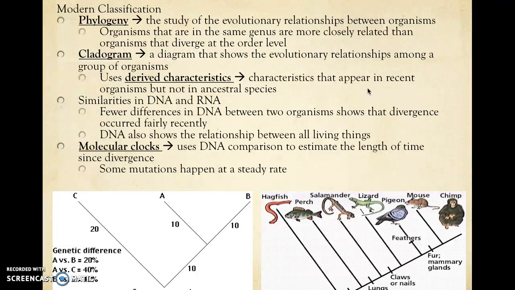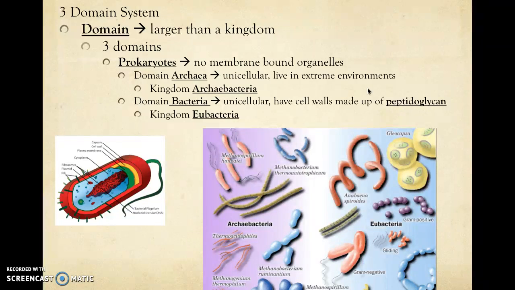We can also use what's called a molecular clock. There are some mutations that pop up in DNA at a steady rate. We can track these mutations through time through a genetic analysis to figure out how long it has been since an organism branched off. Now, Linnaeus did a really good job, and we're still using his system today, but we've had to make a couple of changes.